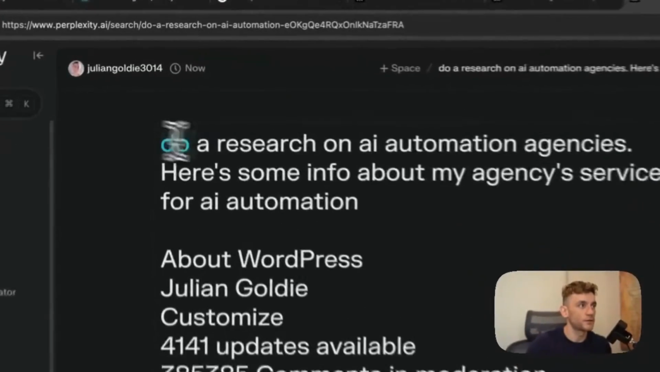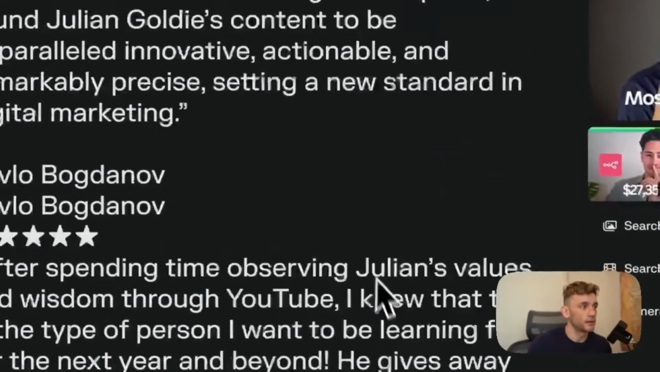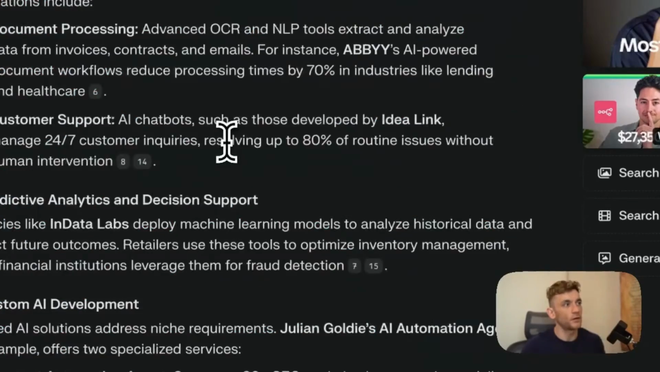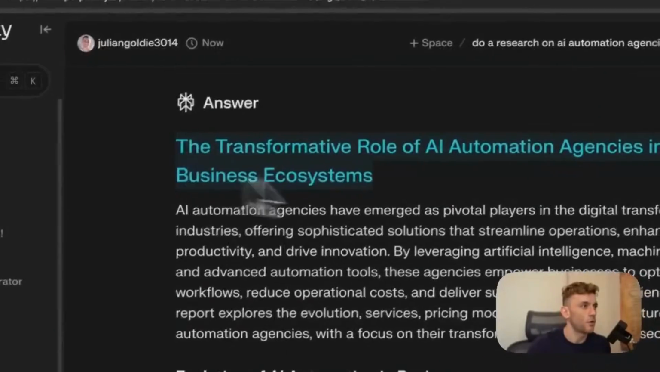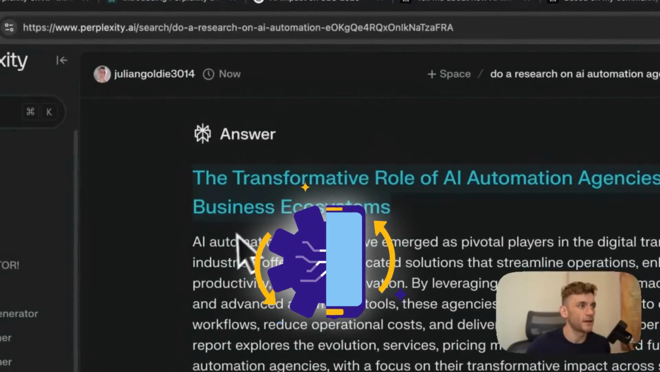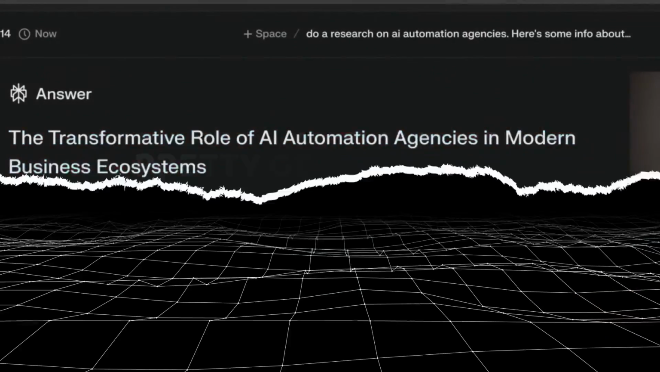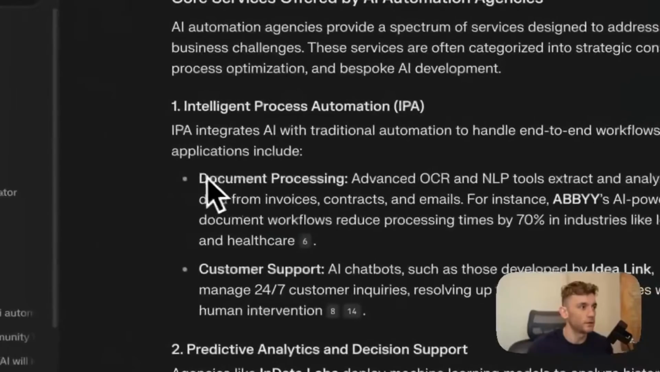So now we've asked for a research report on AI automation agencies based on what we're doing. So let's see what it's come back with here. We'll check the word count first of all. 1,000 words. Honestly, the word count is not that different from your typical Perplexity report. The whole headline feels very AI, if that makes sense. Like the transformative role of AI automation agencies. Pretty generic and feels like AI fluff. This is all fluff. This is pretty useful stuff to know.